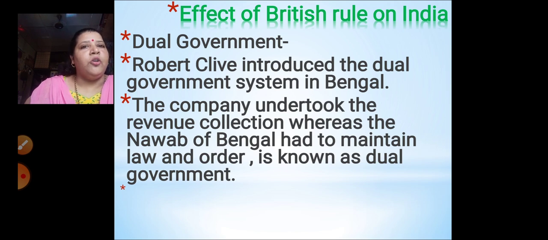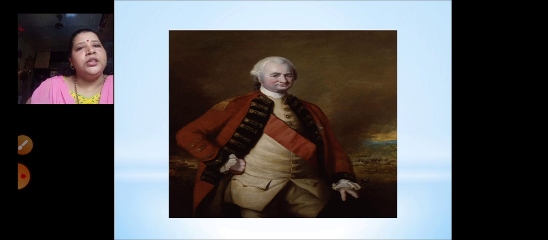Two parallel governments were functioning in Bengal, that is the dual government. So the people were confused about whom to listen to, whether the Britishers or the Nawab. Here is a picture of Robert Clive, who had introduced the dual government.